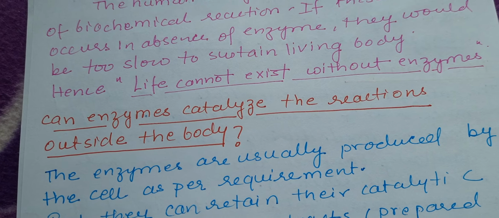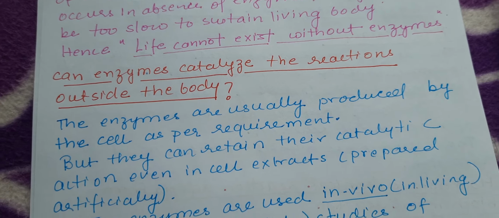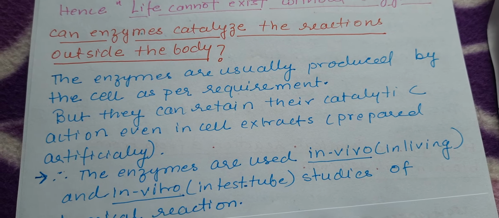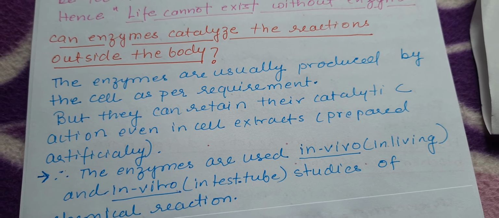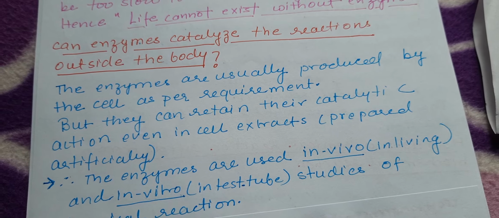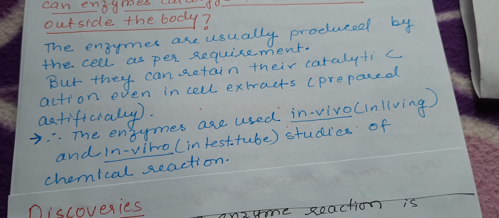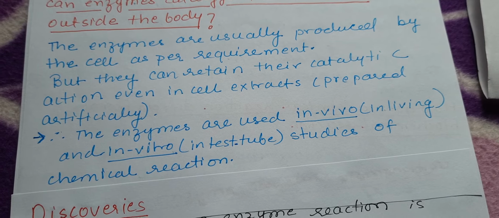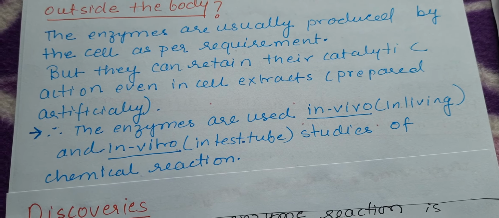Now, can enzymes catalyze reactions outside the body? Let's talk about this. Enzymes are usually produced by the cell as per the requirement. So whenever there is a requirement, the cell will produce the enzyme, but they can retain their catalytic activity or action even outside the cell or in the cell extract.